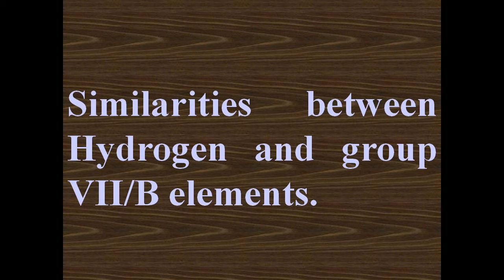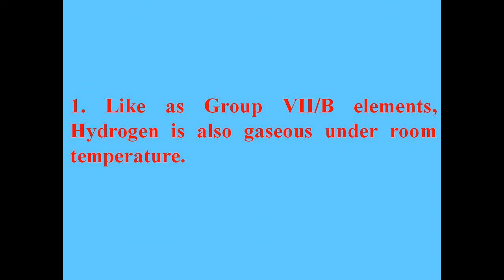There is a close similarity between the properties of hydrogen and that of group 7B elements. Now we have to discuss those. Like group 7B elements, hydrogen is also gaseous at room temperature.